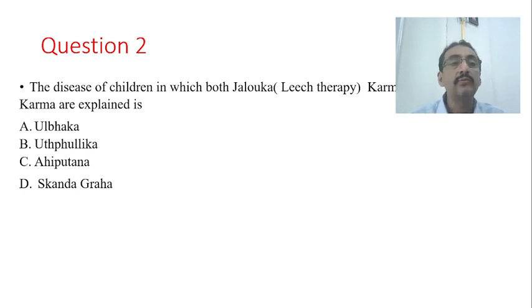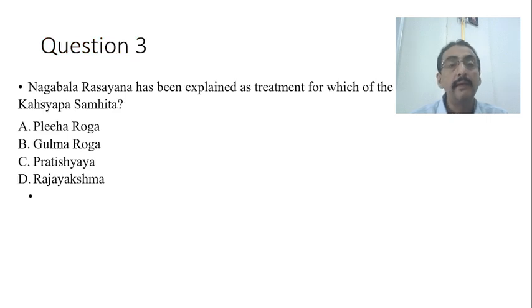Go to the next question, question number 3. Nagabala Rasayana has been explained as treatment for which of the following according to Kashyapa Samhita? First you see the reference, Kashyapa Samhita, Nagabala Rasayana, where it is mentioned. Nagabala Rasayana is mentioned in Chikitsasthana, where he is explaining the treatment of one particular disease. That means this is a question from the Chikitsasthana of Kashyapa Samhita.